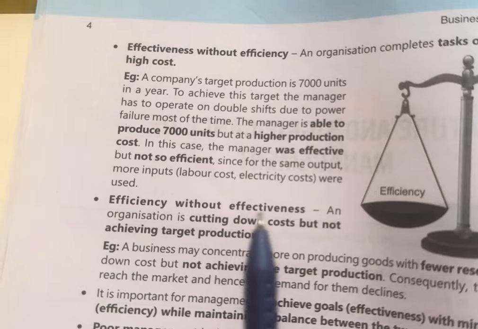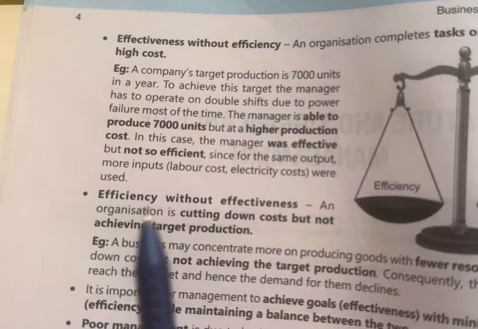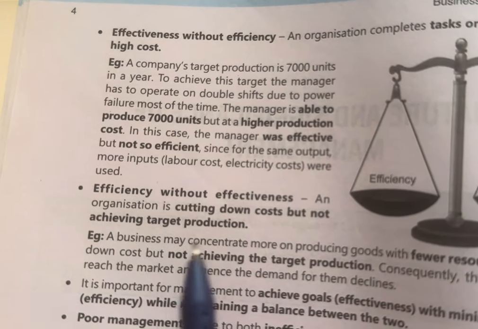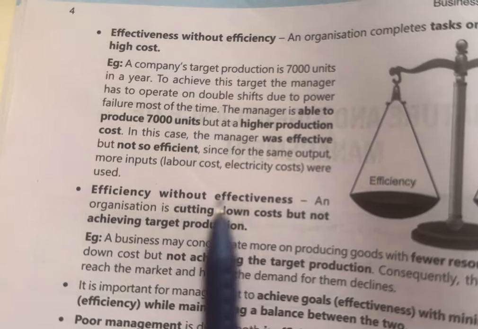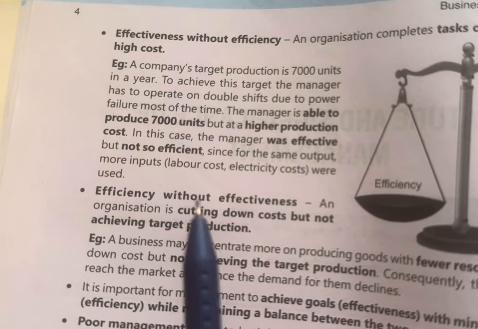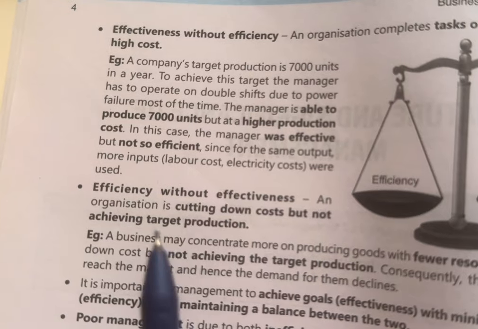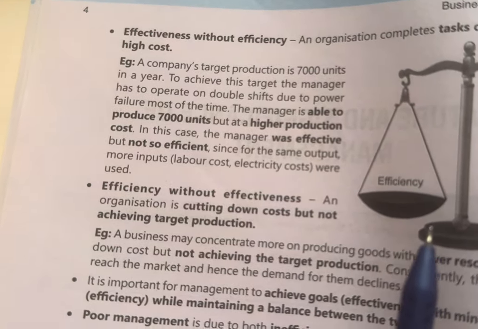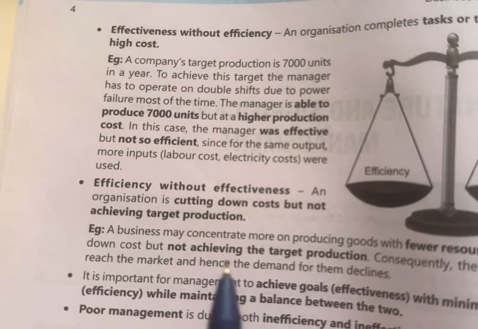Now efficiency without effectiveness. An organization is cutting down cost but not achieving target production. As you know, efficiency means less cost incurred. So if an organization is cutting down cost but their objective is not achieved, then it's of no use.